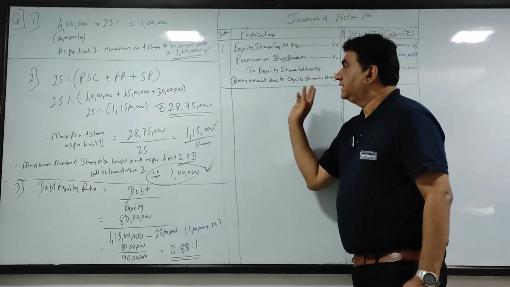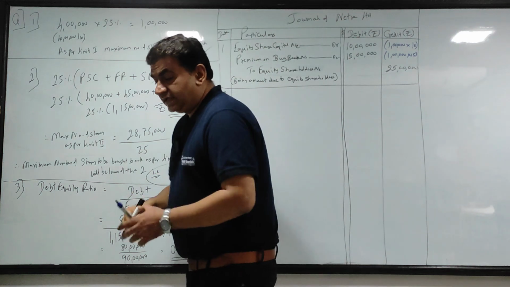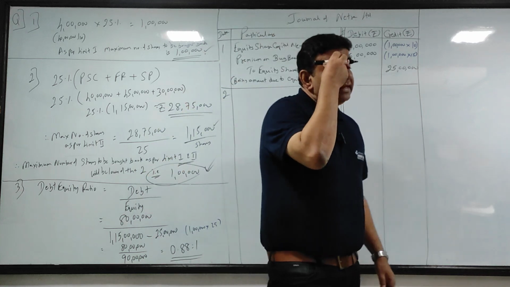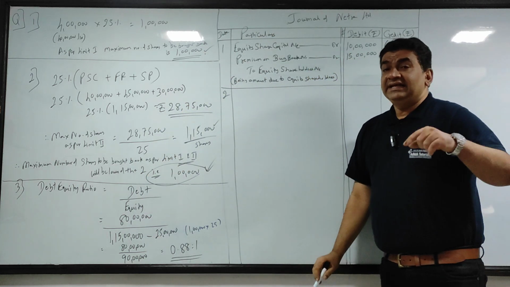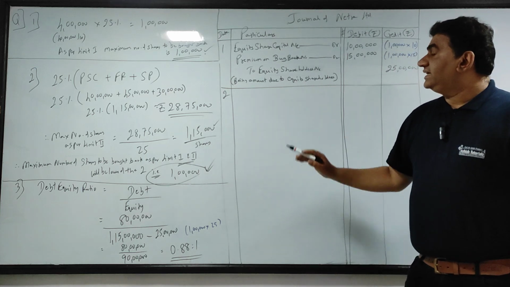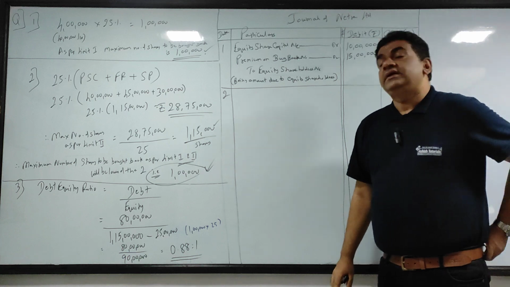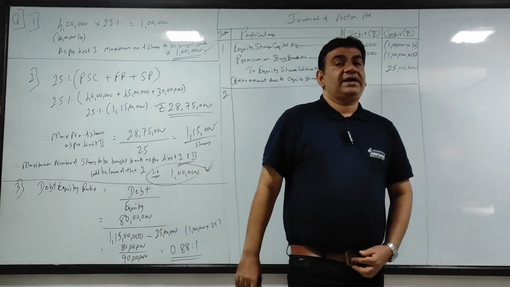Got it? Now, the next entry, second entry. Whenever the shares are to be bought back at a premium, I debited premium. Immediately in the next entry, I will have to write off the premium. You would have done it in SY.